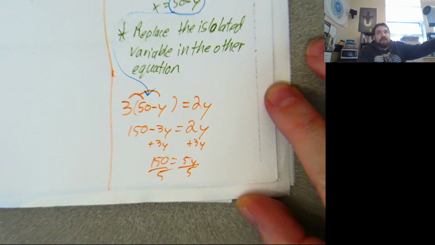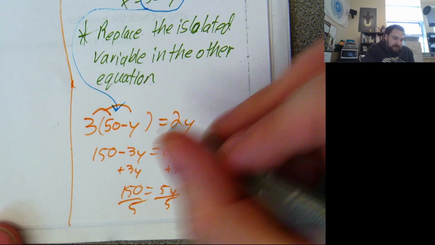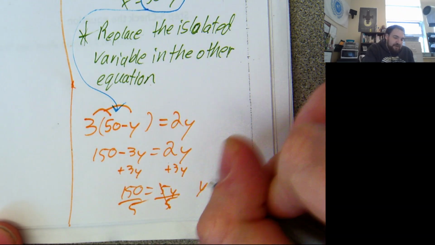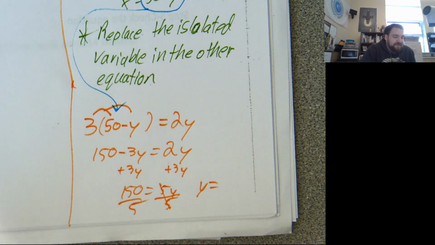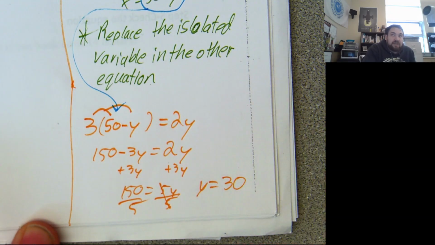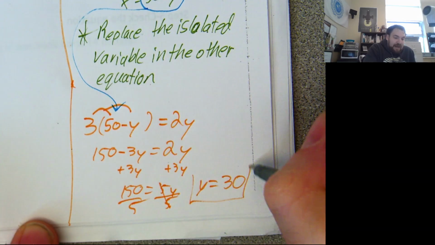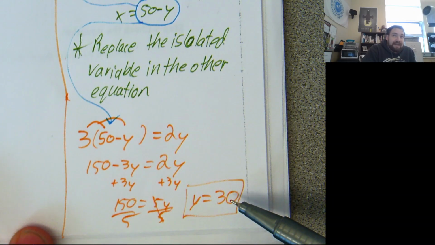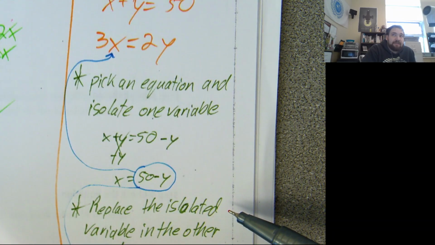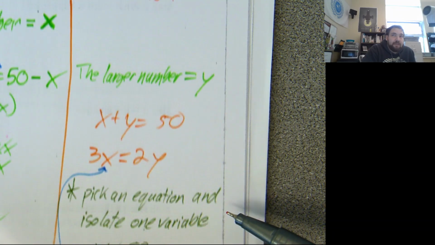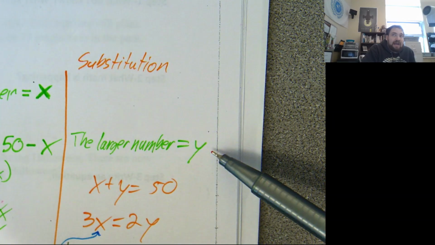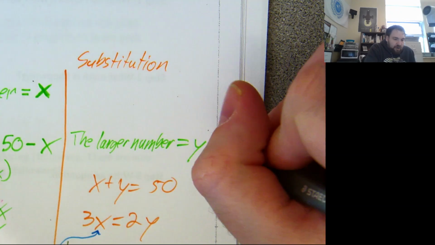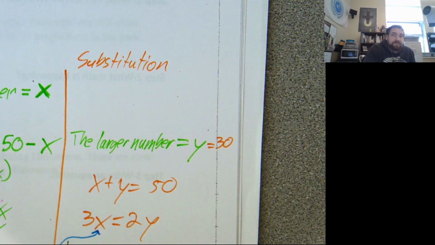I know I'm writing quick. Those are going to cancel. y is going to equal what? What is 150 divided by 5? It's 30. So we have found a value for y. Because Matthias said, let's solve for x. Okay, well, we found a value for y. Now we go all the way back. What have we found? Well, y, you guys said earlier, was the larger number.